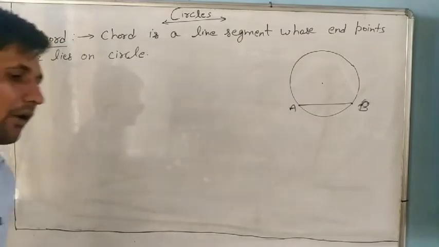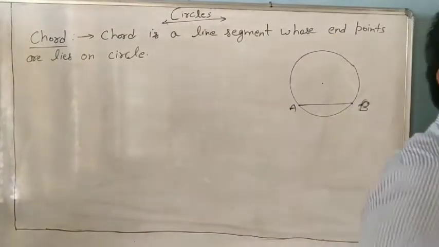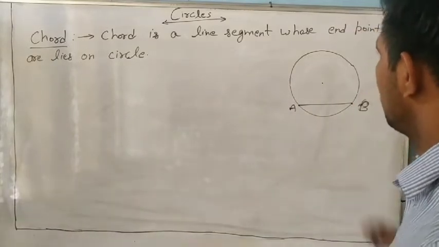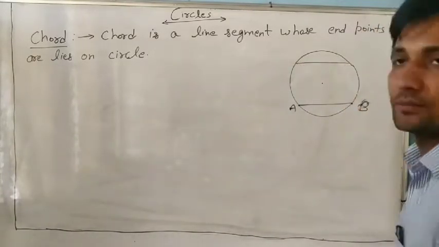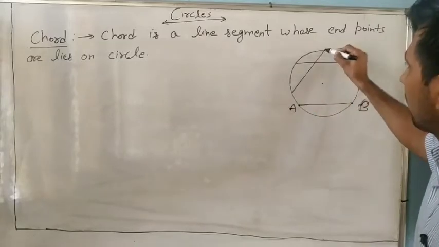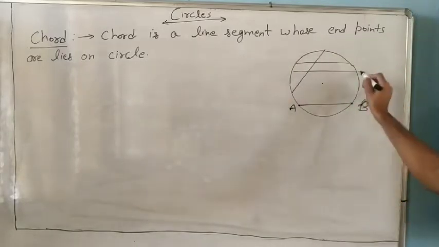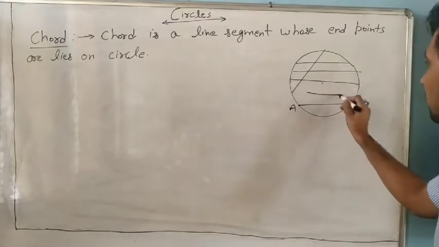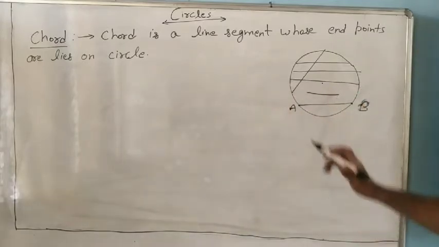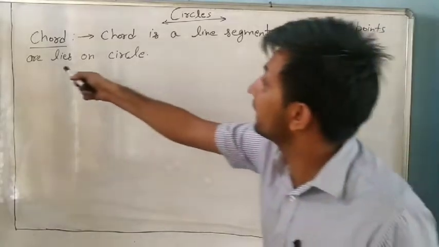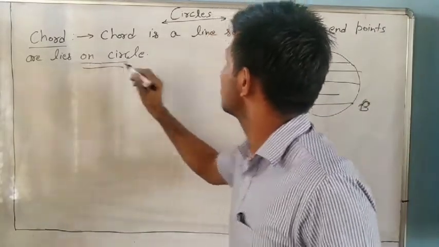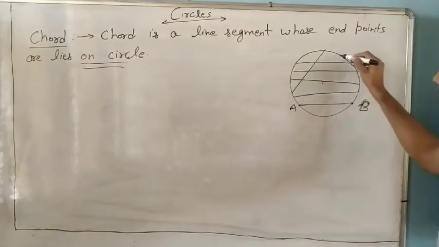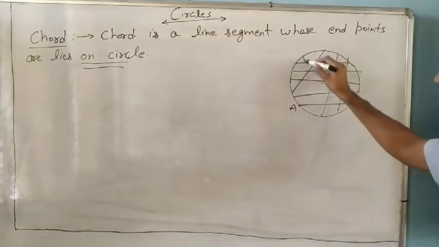Now if I ask you how many chords are in a circle: this one is also a chord, this one too, and this one too. But this one is not a chord, because a chord is a segment whose end points lie on the circle. So this one is a chord, this one is a chord, this one is a chord.